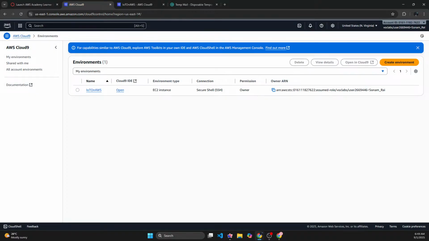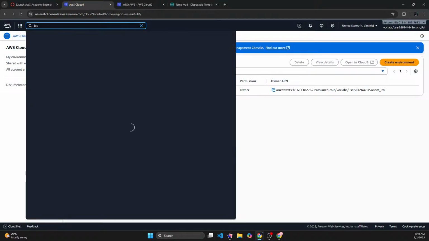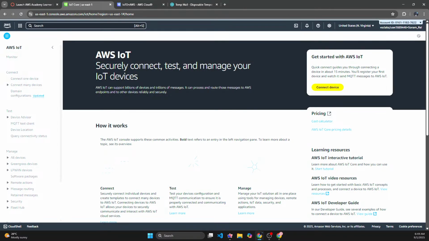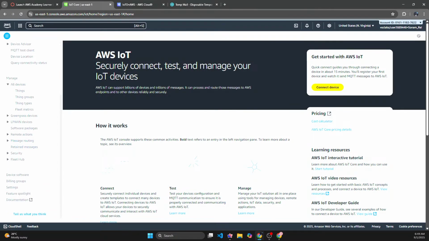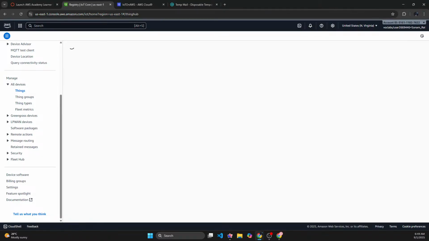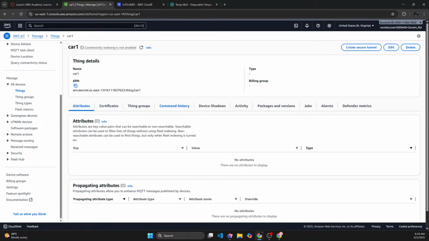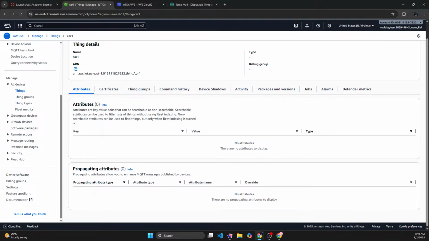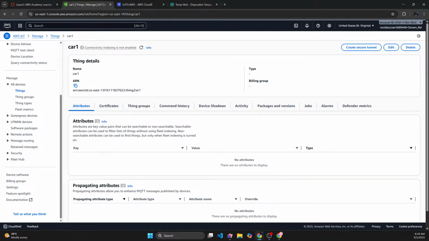While it is starting, I will go to the IoT core, and like I said yesterday when I was doing exercise one, if you go to the thing, card one, and look at the shadows, it doesn't have any shadows.